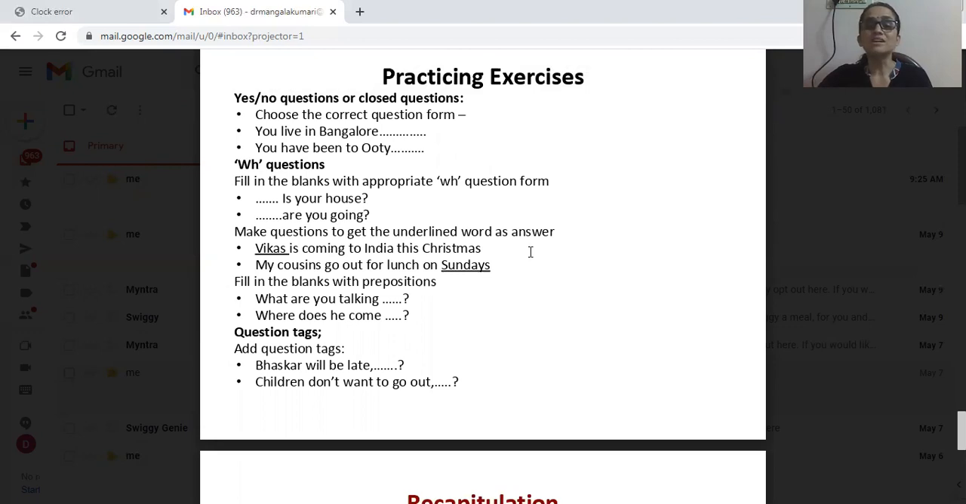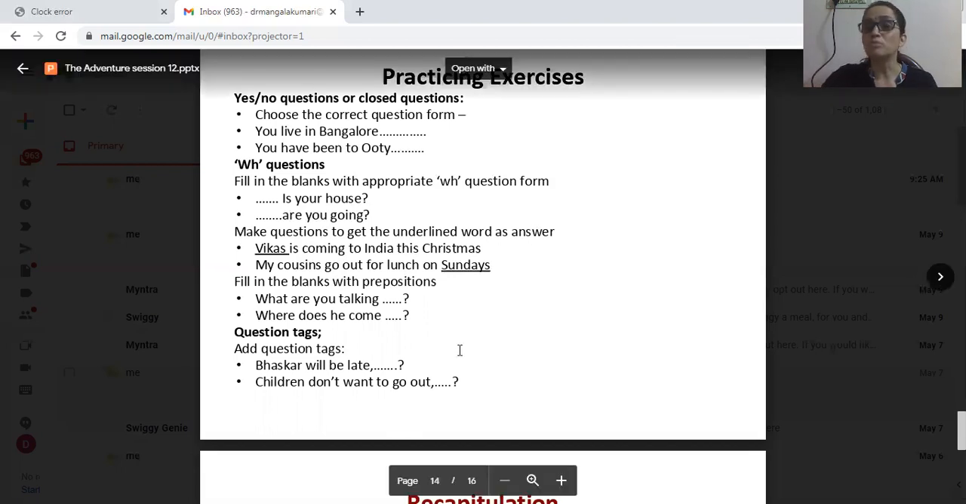Vikas is coming to India this Christmas. So Vikas is underlined. It should be the answer. In such a way, you have to frame the questions. So how to frame the question? Who is coming to India this Christmas? My cousins go out for lunch on Sundays. Sundays is underlined. It should be the answer. How to frame? Yes. When do my cousins go out for lunch? On Sundays. Okay. So next, filling the blanks with prepositions.